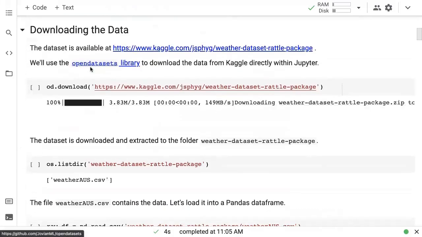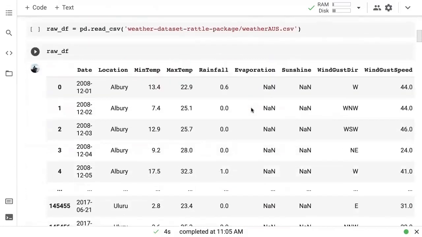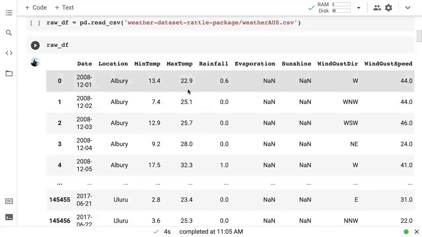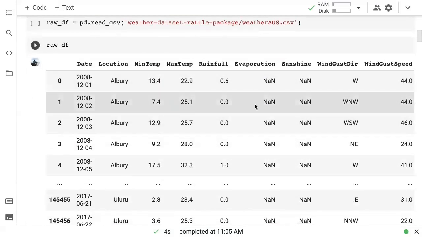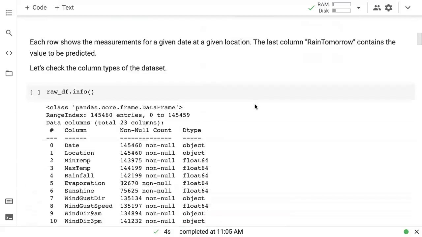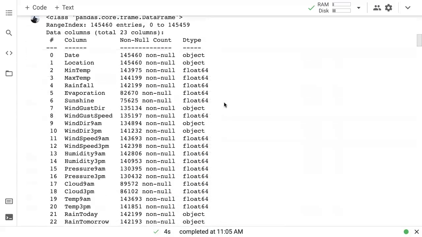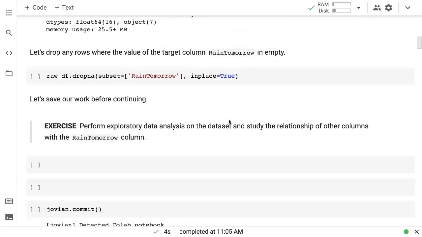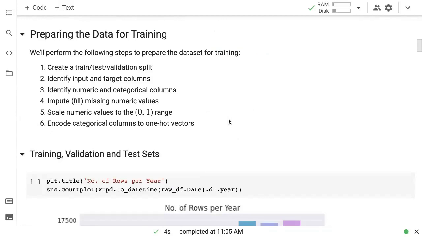We did this by first downloading the data using the Open Datasets library from this Kaggle competition. Once the dataset was downloaded, we read it in using the pandas library using pd.read_csv to view the data. We also looked at the different columns and the different data types within the dataset and looked at the number of non-null values in each column. We dropped all the rows where the value of the target column RainTomorrow was empty.